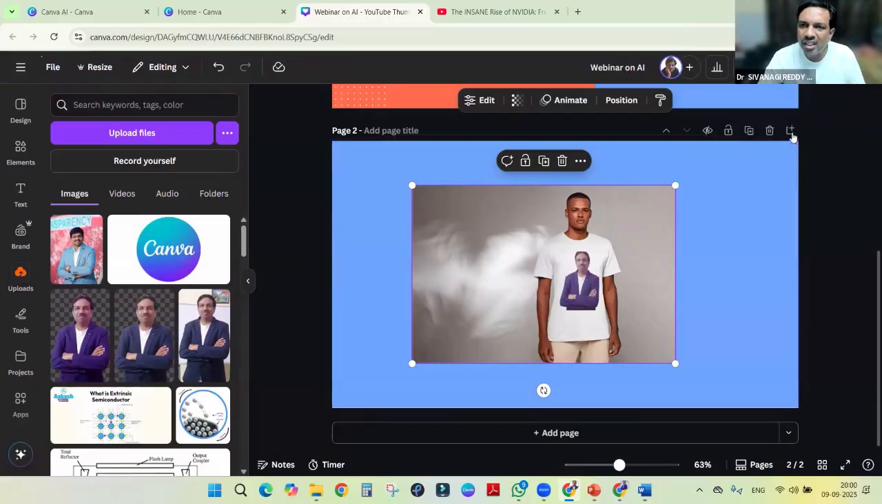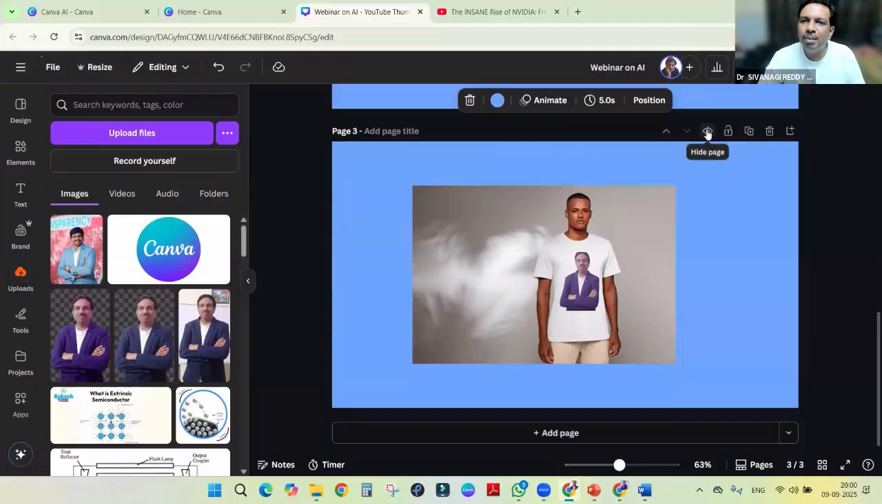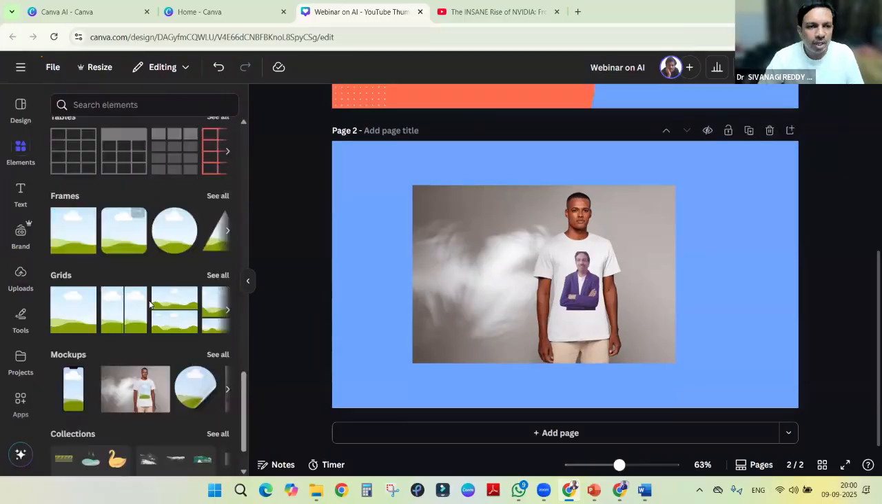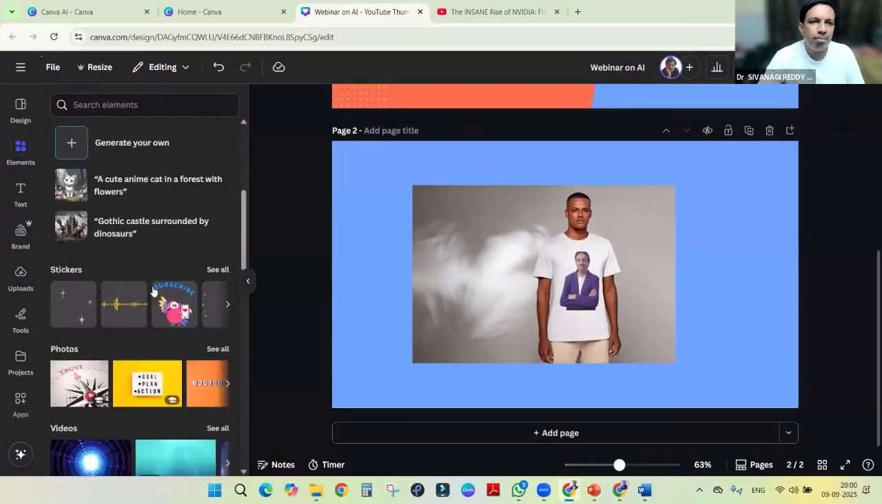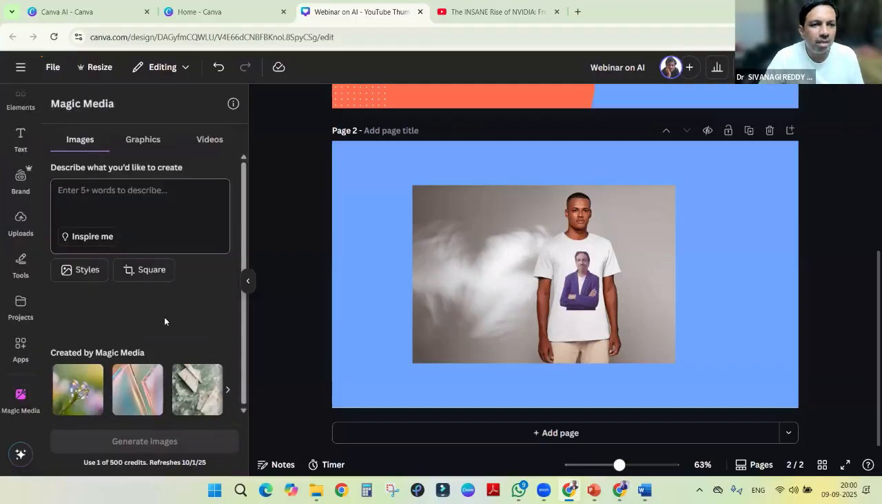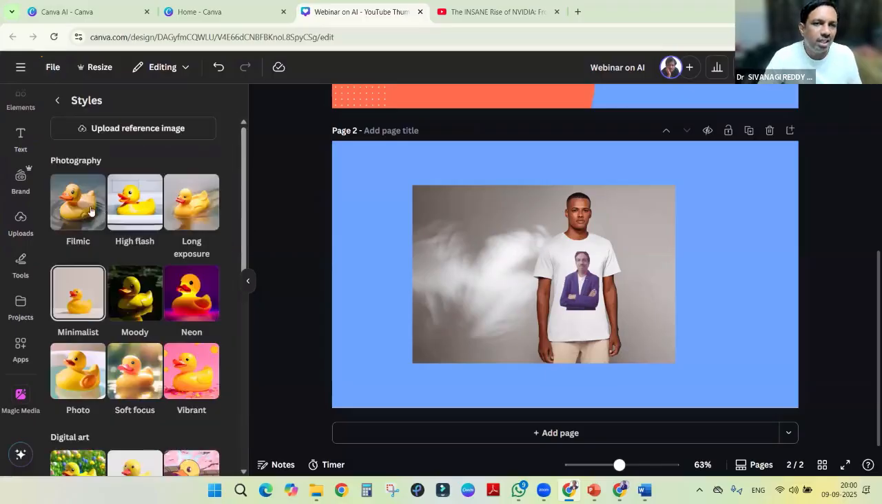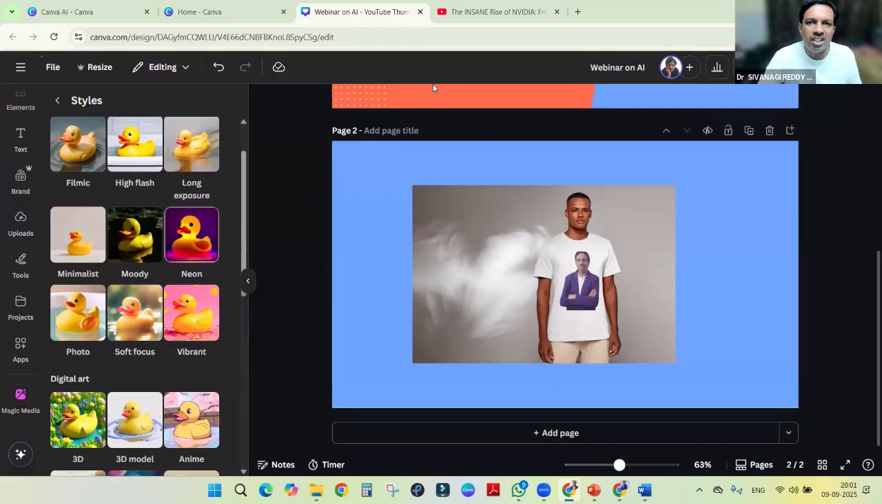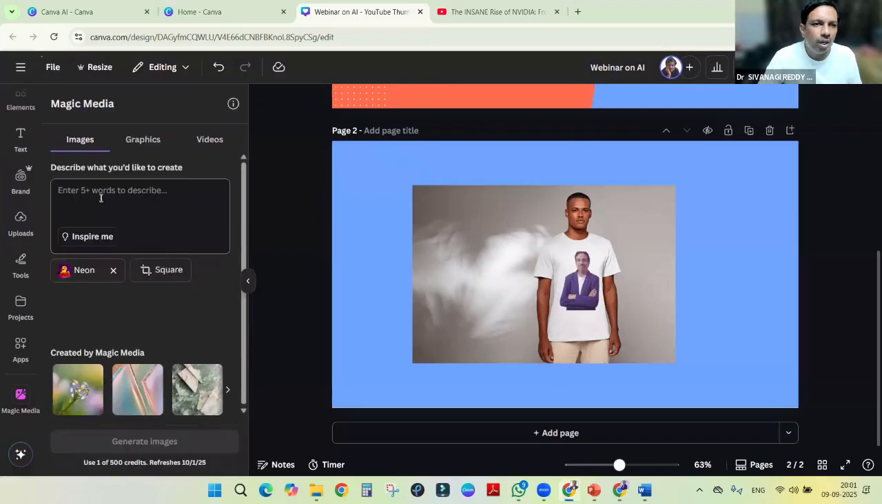And if we want to duplicate this, here double click, the duplicate page option is there. If we want to hide the page, we have to click, this is unhide, right? If we want to delete, this is the option. So in the elements, there are different elements: shapes, gradients, and generate your own. Say for example, if you are not happy with the designs there, you can use AI to generate, like generating images. You have to give the prompt and the style you require. Based on that style we have to give, right? Neon, right? So we can give a prompt, and it will generate.